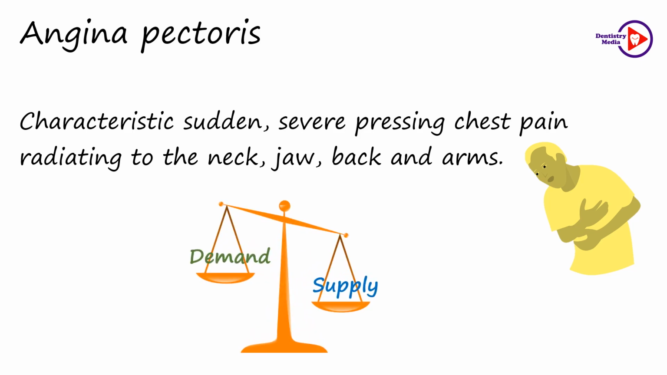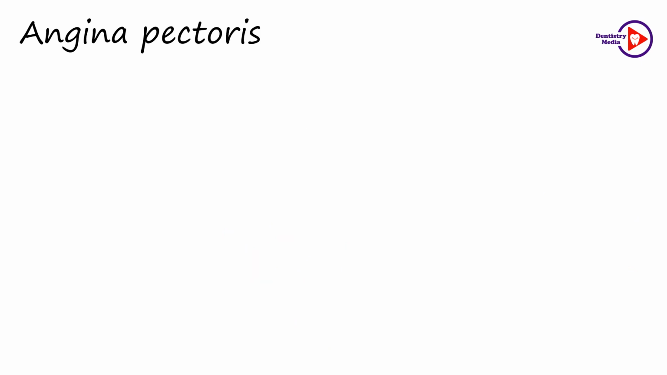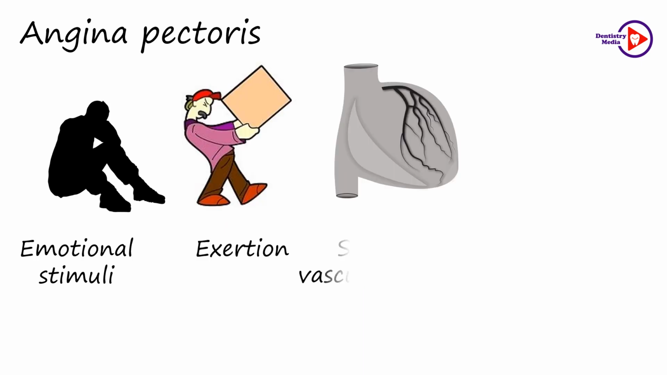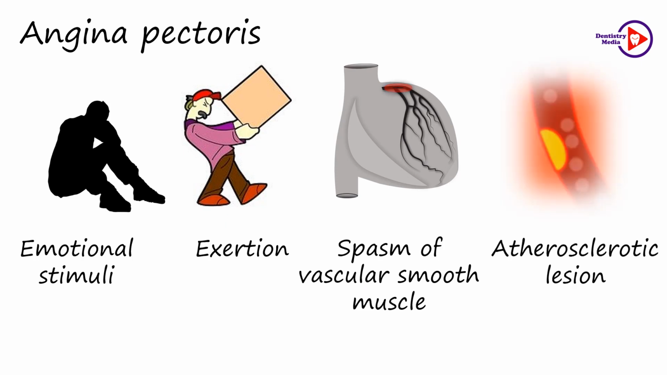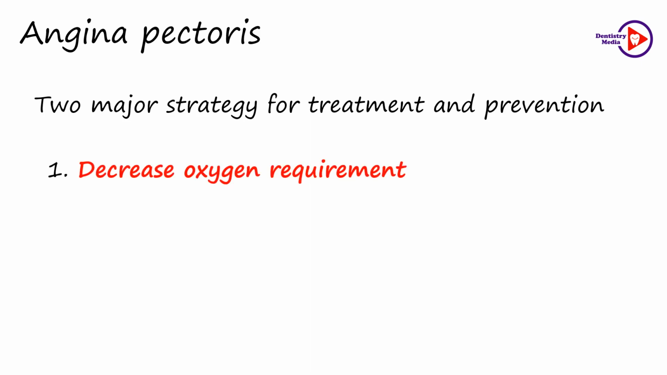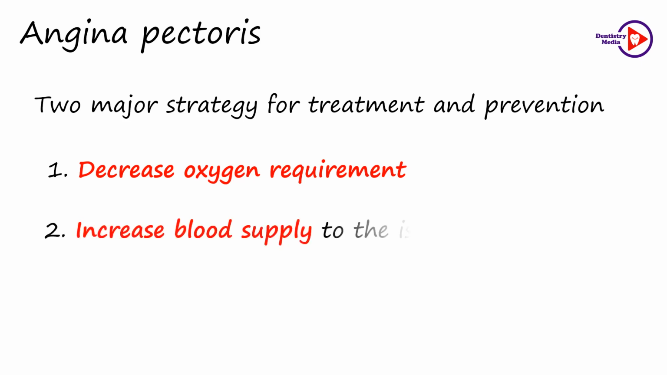That is, there is an imbalance between the oxygen demand and the supply, which may occur during emotional stimuli like anxiety or fear, or due to physical exertion, or because of spasm of the vascular smooth muscle, or due to obstruction of the blood vessel by an atherosclerotic lesion. The ischemic episodes in angina pectoris are transient and they do not cause cellular death such as occurs in myocardial infarction. Therefore, the two major strategies for the treatment and prevention of angina pectoris are to decrease the oxygen requirement or to increase the blood supply to the ischemic region.